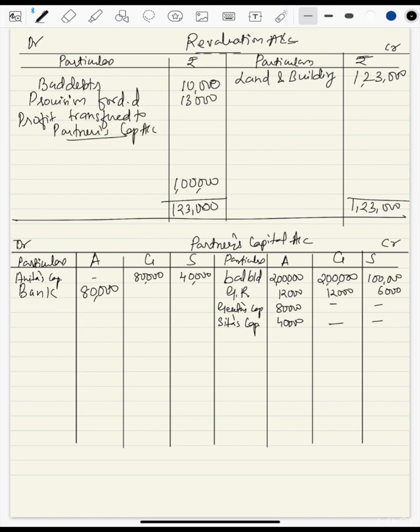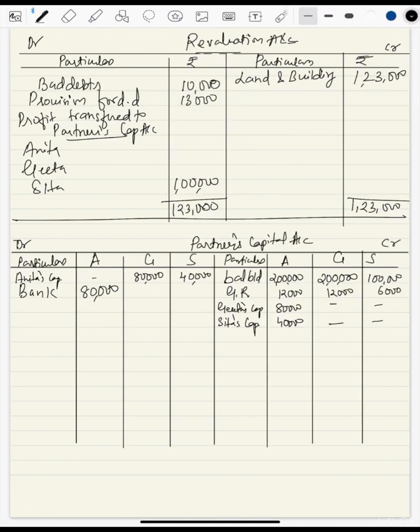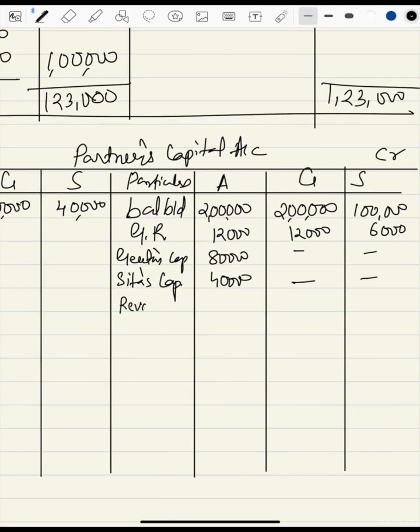account. So we have Anita, Geeta and Sita, to be distributed in the ratio 2 to 1. Divide by 5 will get 2. So 2 2s are 4 means 40,000, 40,000 and 20,000. So this profit will come to credit side of partners capital account, will come here. Write down revaluation. Forty, 40 and 20.